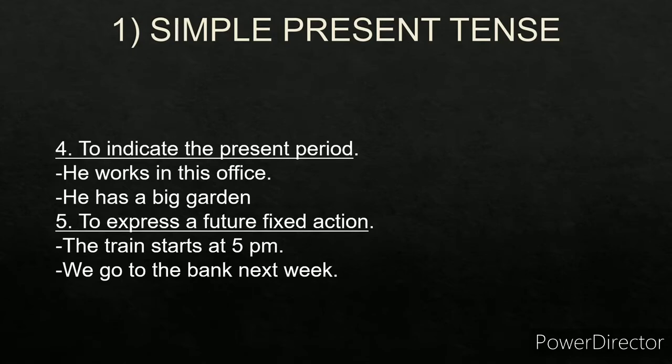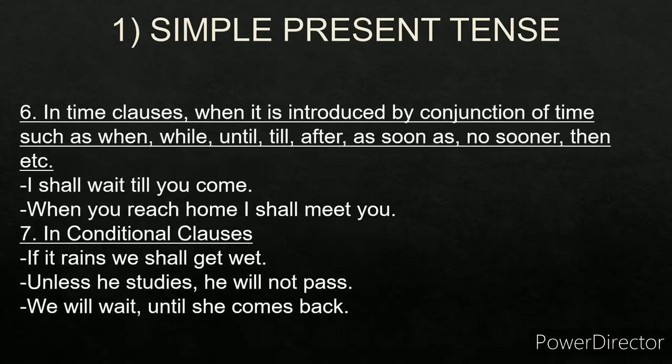Fifth one, to express a future fixed action. For example, the train starts at 5 p.m. This is not future tense, this is simple present tense because you are expressing a future fixed action. The train starts at 5 p.m. We go to the bank next week. So these are examples of simple present tense.